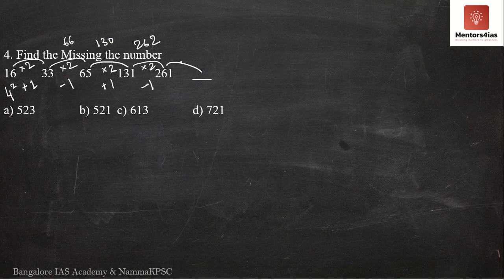Obviously then this has to be 261 into 2 plus 1. 261 into 2 will obviously be 522. 522 plus 1 is equal to 523. Therefore the correct option is A. Answer is 523.